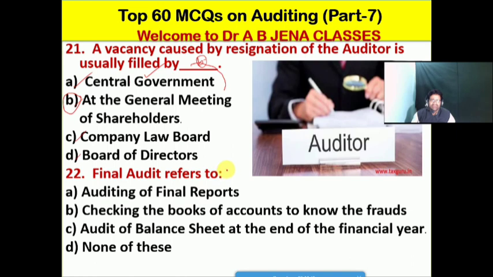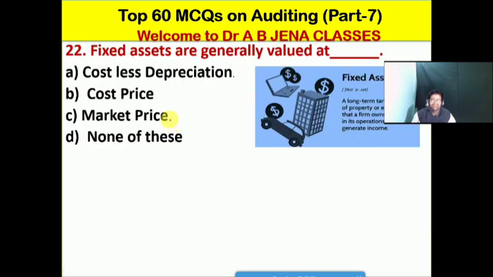The final audit refers to what? A, audit of final reports; B, checking the books of accounts to detect frauds; C, audit of balance sheet at the end of the financial year; D, none of these. Friends, C is the right option for this MCQ. Final audit refers to the audit of the balance sheet at the end of the financial year.